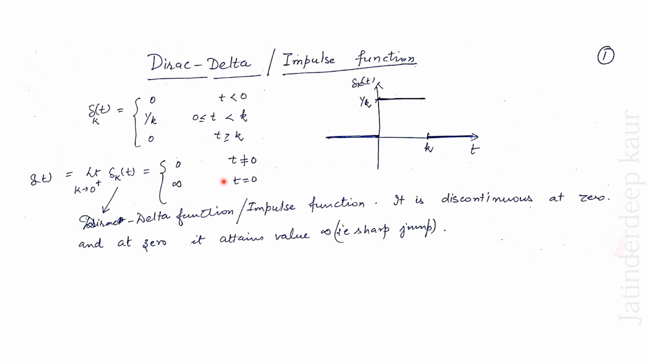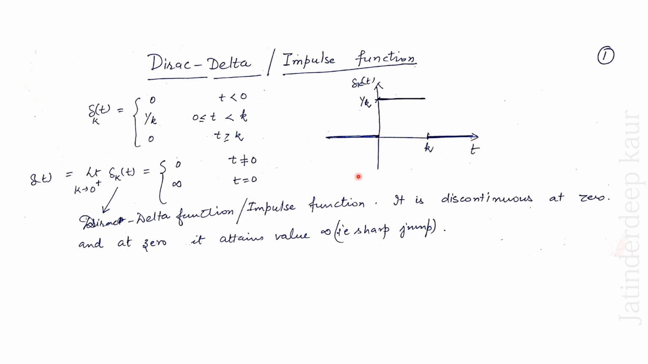is a function which has a discontinuity at 0 and having an infinite jump discontinuity. Means what? Whenever t is not equal to 0, the value of the function is 0. Whenever t is 0, the value of the function is infinity. So we can define the Dirac delta function in terms of k. Now what is the Dirac delta function in terms of k?